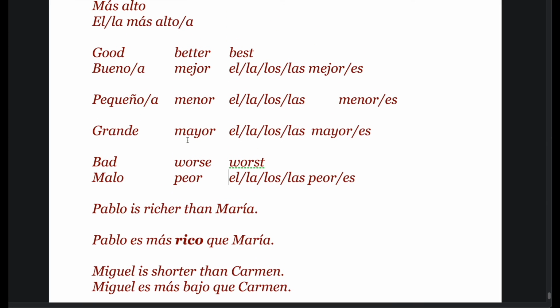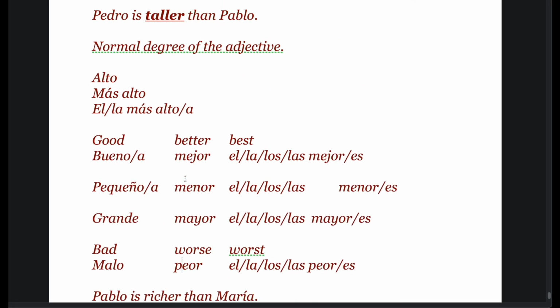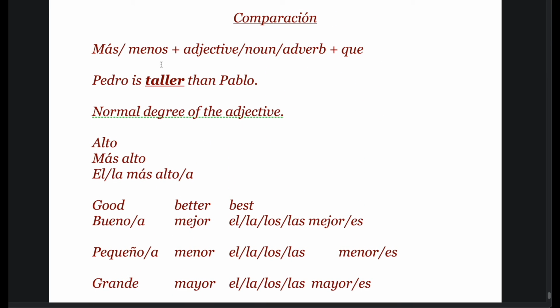So please make a note of these, where we do not use that más thing, but más grande or más bueno. Generally we use mejor, and más pequeño que is equivalent to menor. We generally use these things: mejor, menor, mayor, and peor. And generally we use the comparisons with más or menos plus adjective or noun or adverb plus que. So that's all for today.